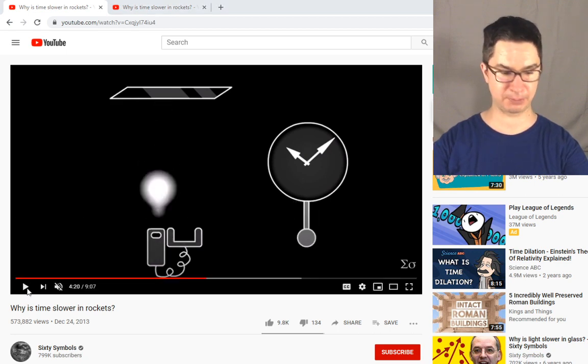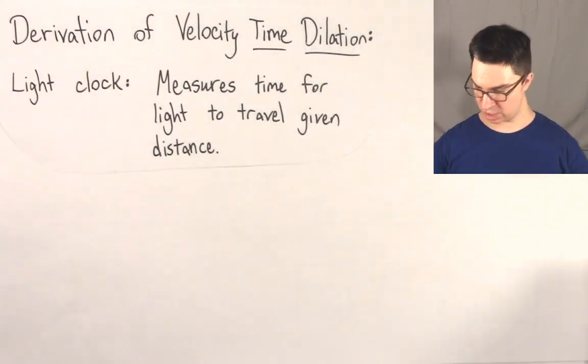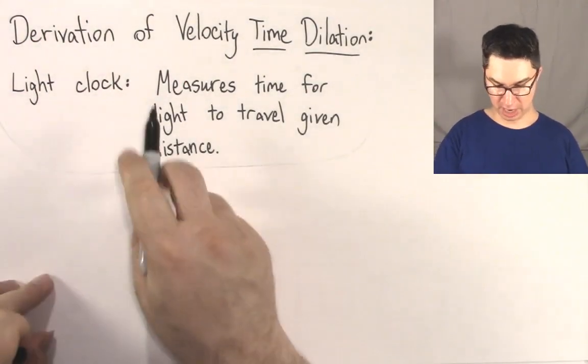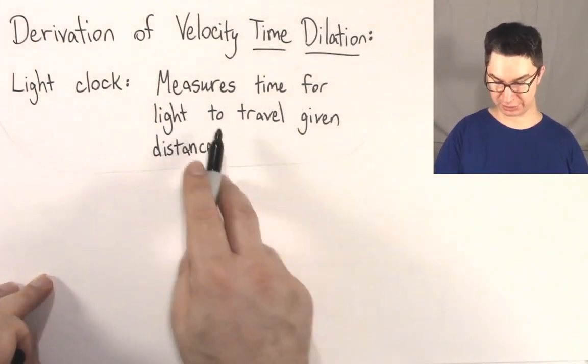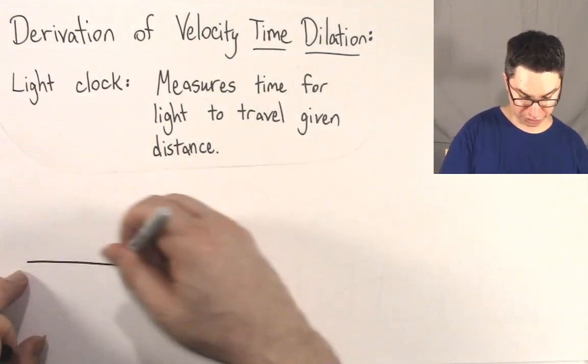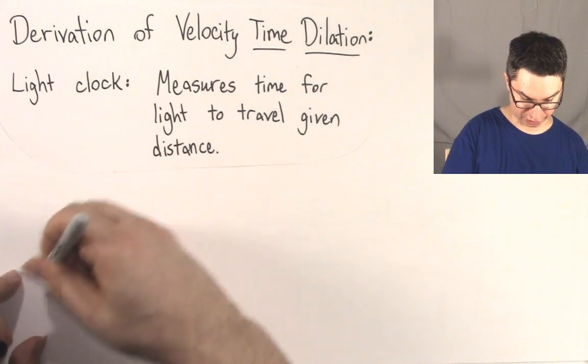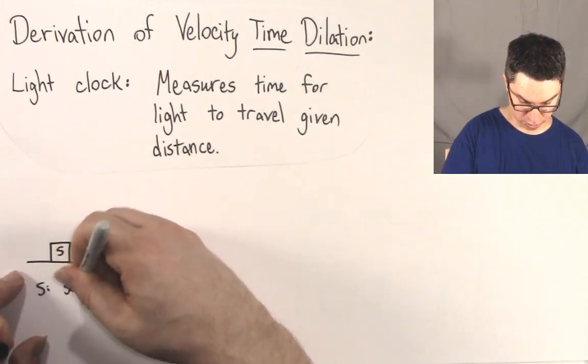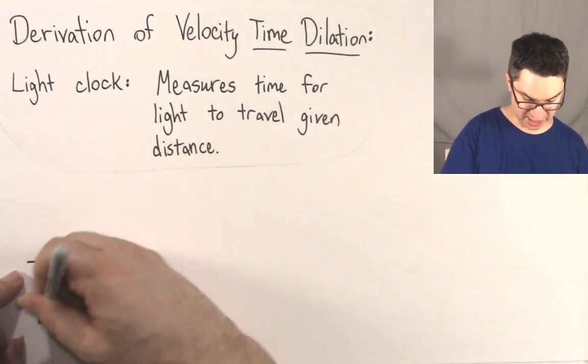So if I were to represent this in a diagram, I would represent it like this. I would say, okay, the light clock measures the time for light to travel a given distance. We're going to have a source, which we represent with the letter S. So S is the source, and D is the detector.